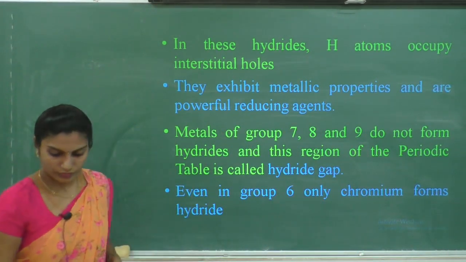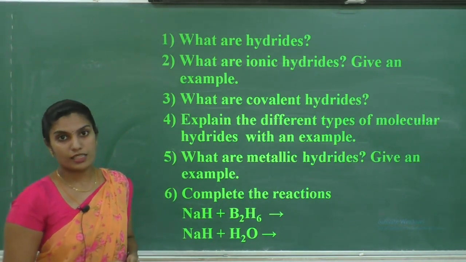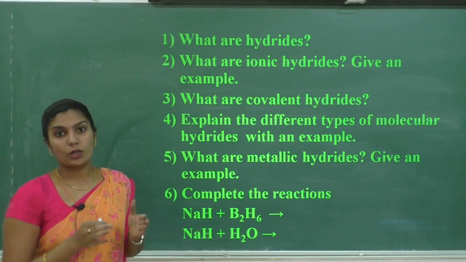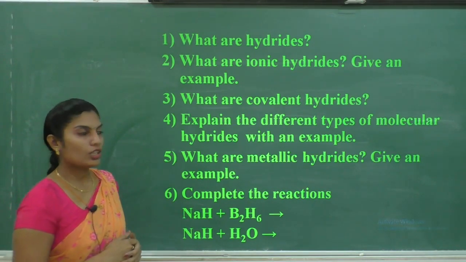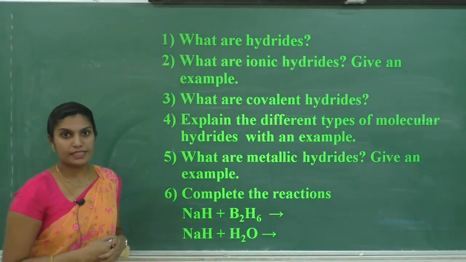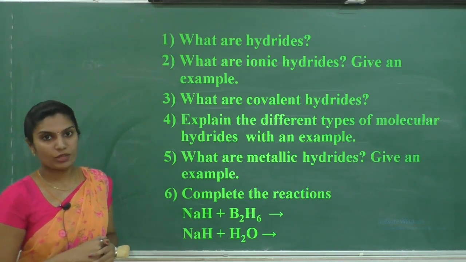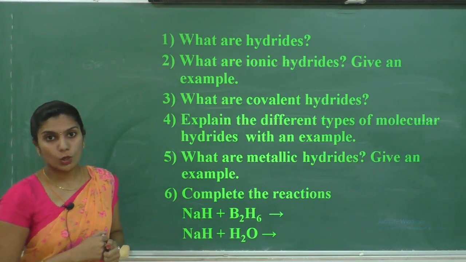Next, try to answer these questions. It is an important concept in this hydrogen chapter. What are ionic hydrides? Write the definition and try to give an example. Then, what are covalent hydrides?